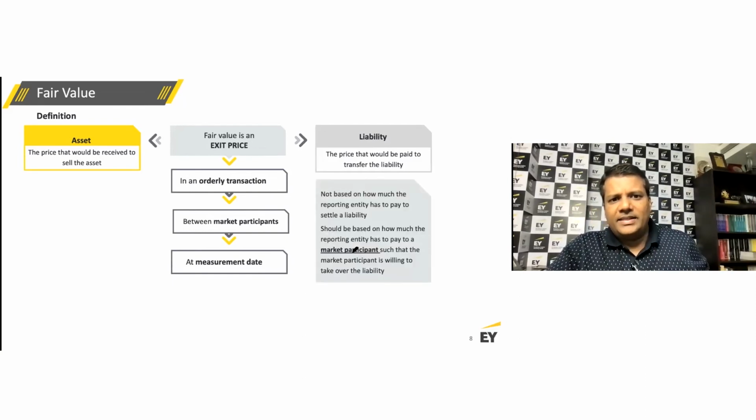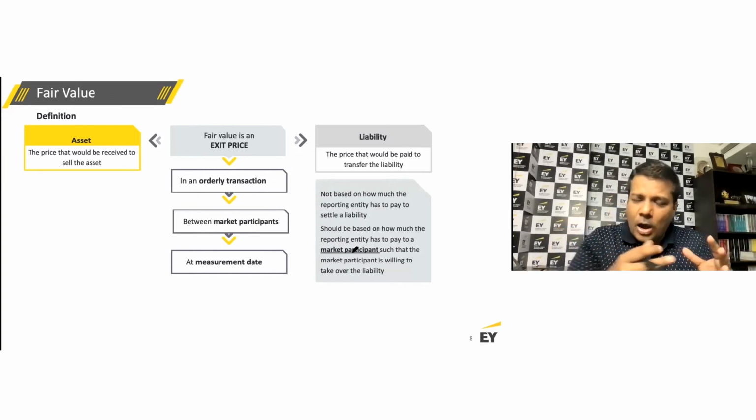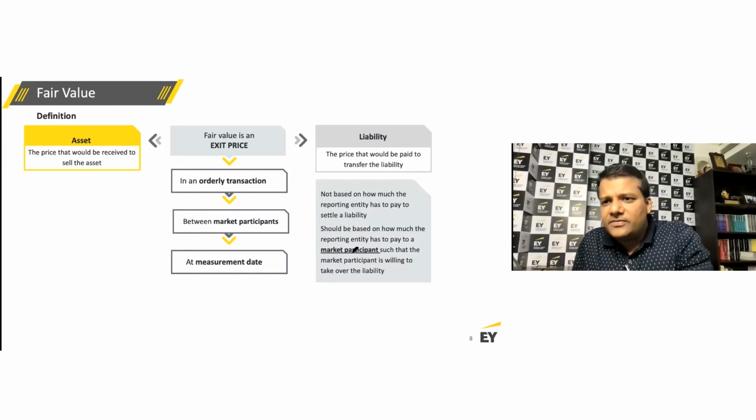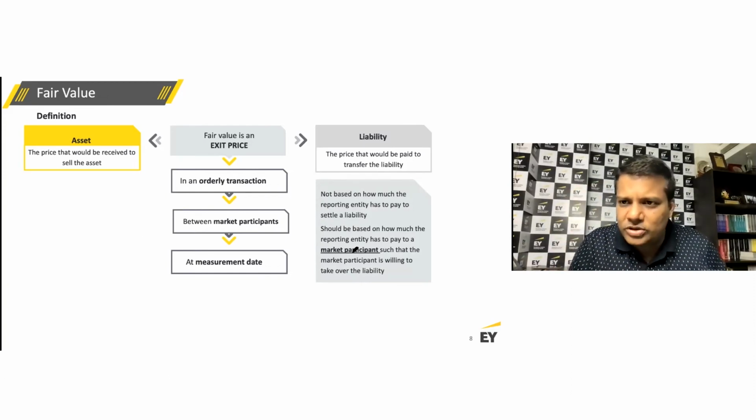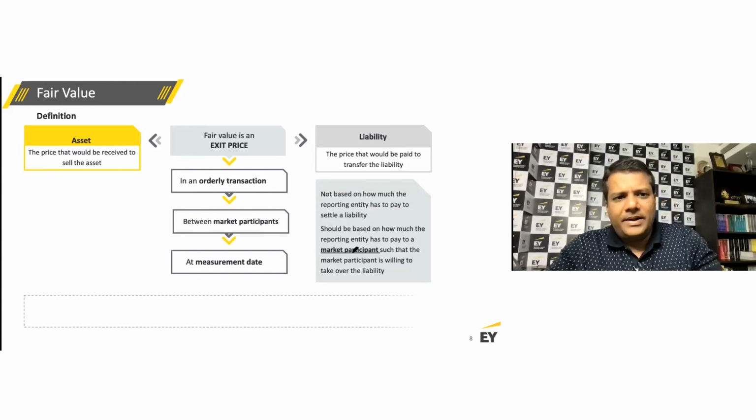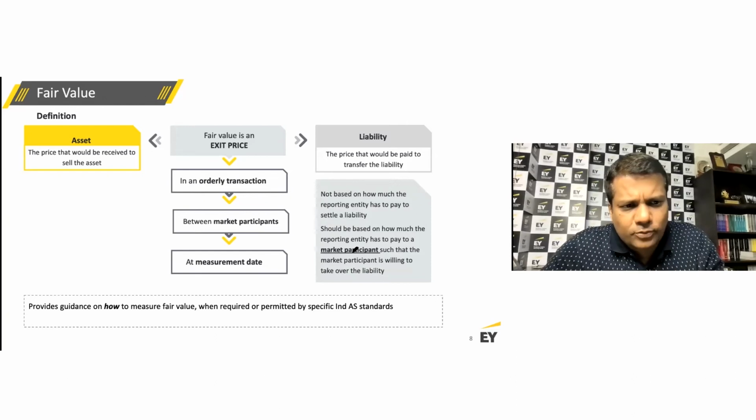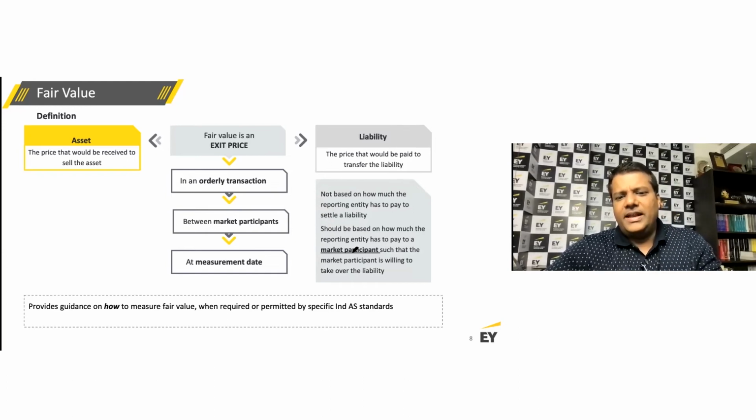It is not based on how much the reporting entity has to pay, but how much I need to pay to transfer, how much somebody else is willing to take this on. That is the market participant in terms of taking over the liability. So this provides guidance on how to measure fair value when required or permitted by specific Ind AS standards.